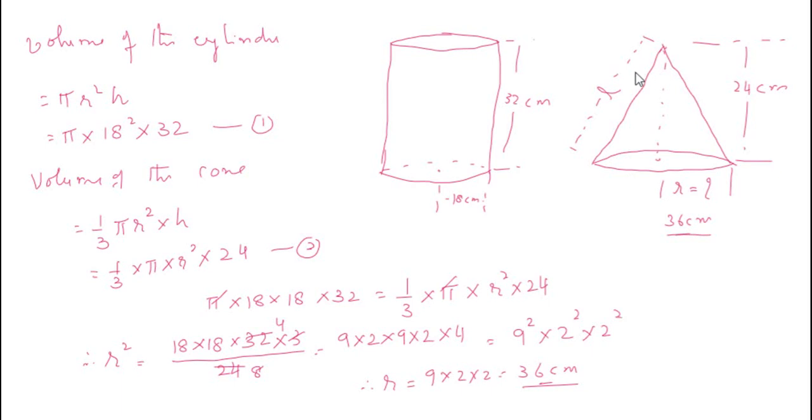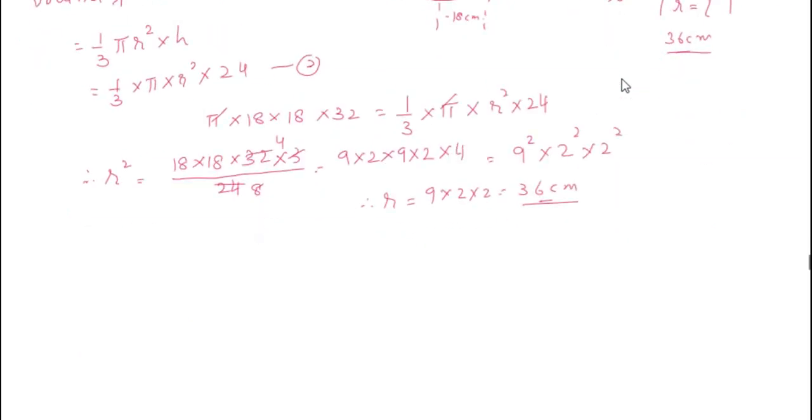We need to find out the slant height. This perpendicular height is 24, radius is 36. So L square is 36 square plus 24 square. That is the slant height. L square equal to 36 square plus 24 square.